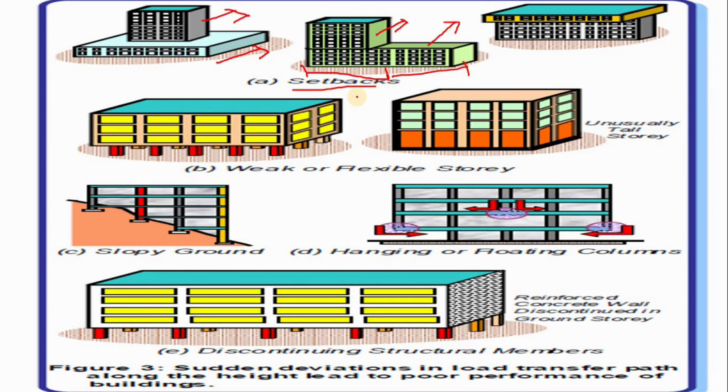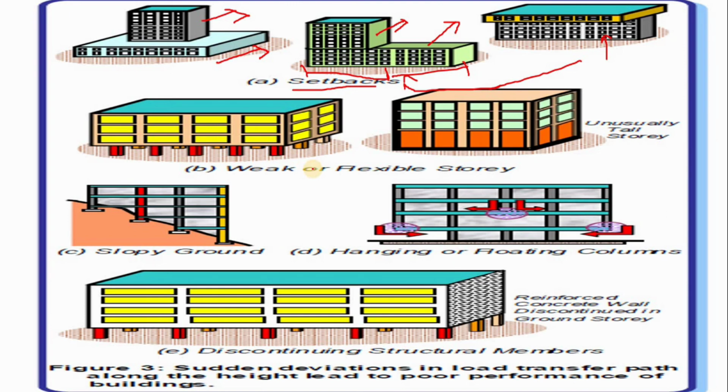Again it should be the effect of setback. The same applies in the case of the first figure, inverted: like at the ground story we provide parking, after that we extend our plan, then again there is the effect of setback during this earthquake. So this is how to avoid setback and the sudden jump of earthquake force.